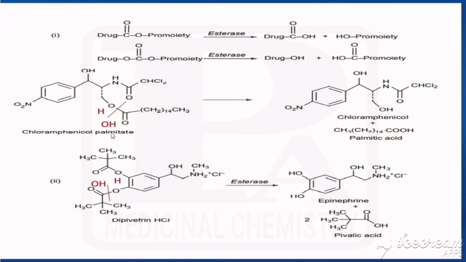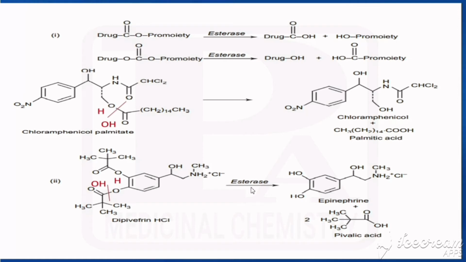Another example is chloramphenicol palmitate. We have already seen chloramphenicol succinate; this is chloramphenicol palmitate, available as a palmitate ester. How is it converted? The ester is hydrolyzed by means of water. With the oxygen H should be added, with the CO OH should be added, and we get chloramphenicol plus palmitic acid.